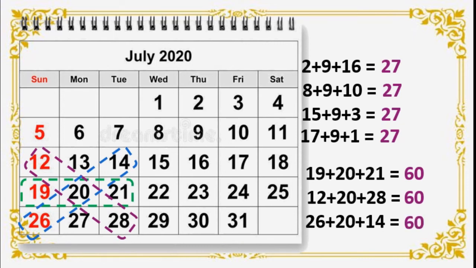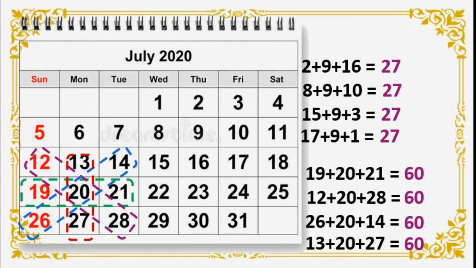Again, I got 60. In vertical position also I will add here 13 plus 20 plus 27 is equal to how much? 60. Got this, students? Here in the same month we got two different patterns.